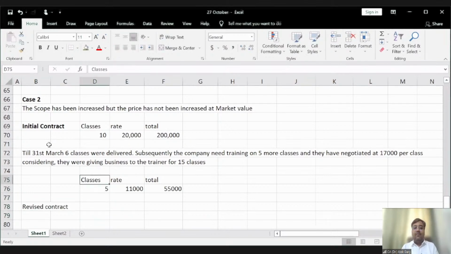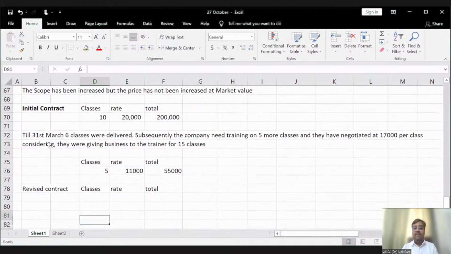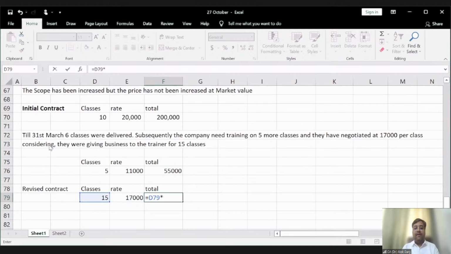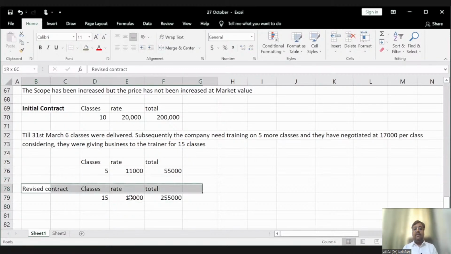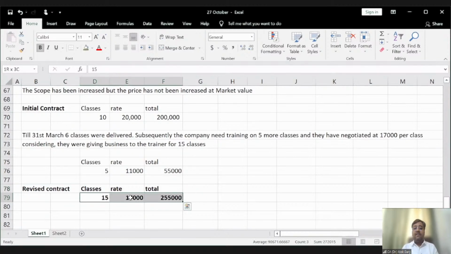So after revising this contract, what will be my commercials? My total value was restricted at 2,55,000, or I can say that a 15 classes contract is there. Rate becomes 17,000, and the total price is negotiated at 2,55,000, right? So friends, in this case, this is a modification. These 5 classes will not be considered as a separate contract. This will be considered as a modification, a revision in the contract.